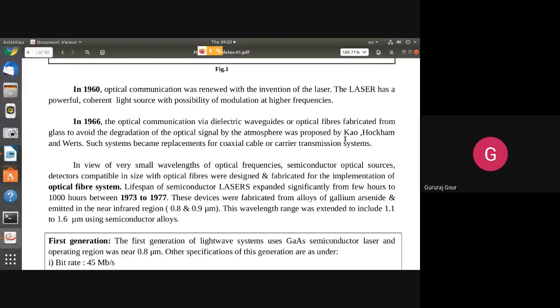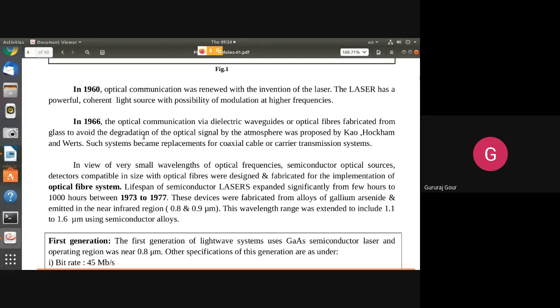The structure is not metallic, it is optical, and follows Snell's law of total internal reflection. Our normal microwave waveguides are totally made of metal, but optical fiber waveguides are fabricated on the principle of total internal reflection. That is the difference.